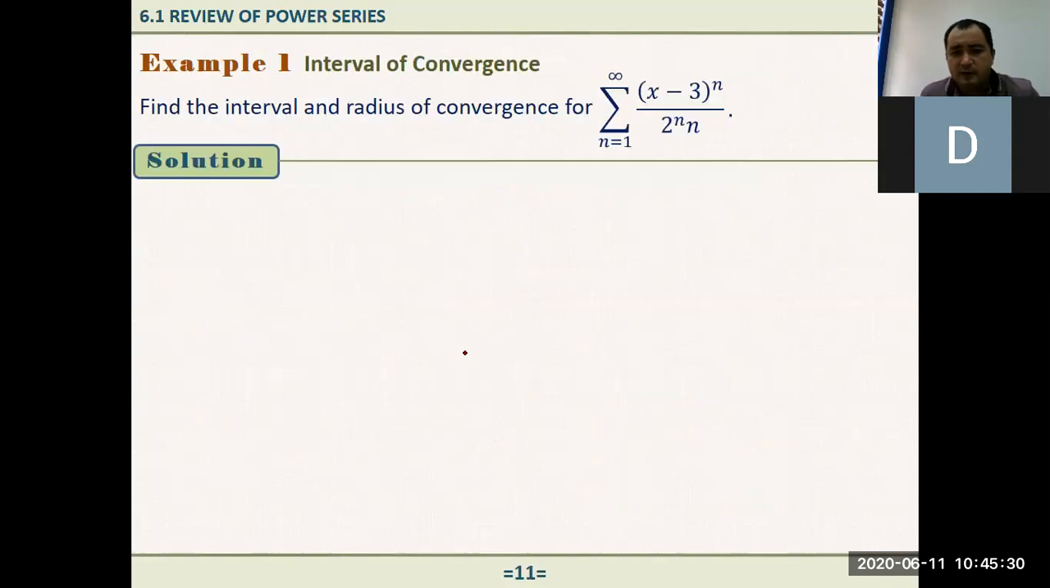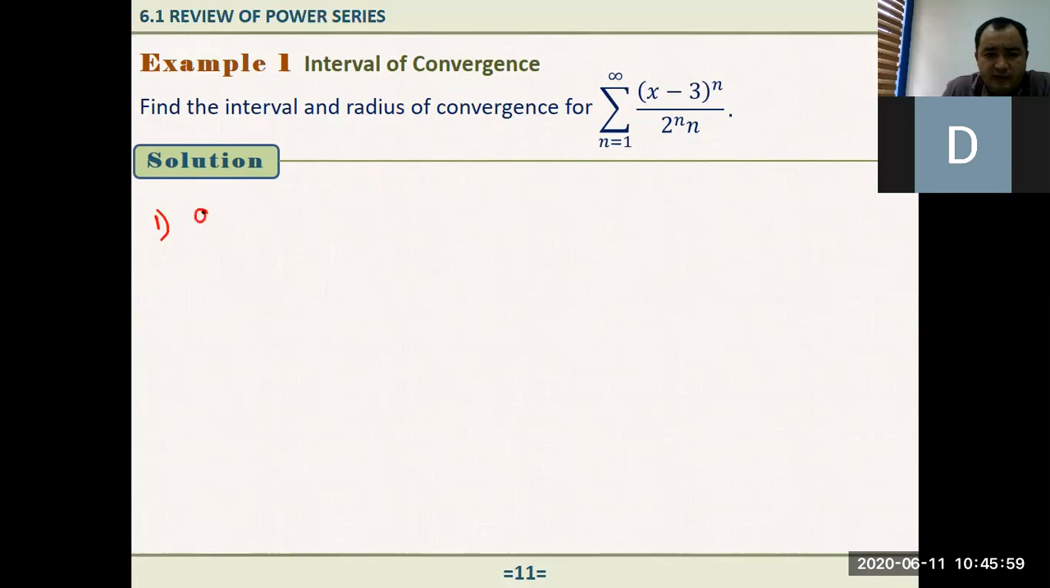Let's say one example, and after that you'll have a break. Interval of convergence. Find the interval and radius of convergence for this. Now I can just write this power series. And number one is the interval and radius of convergence. First, we need to find when this power series is convergent. So I'm going to use the ratio test here.